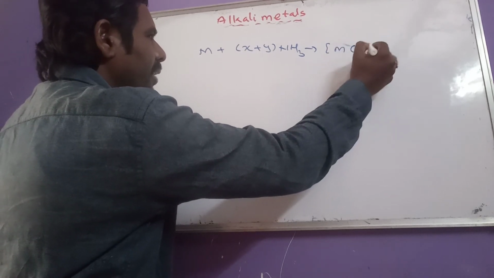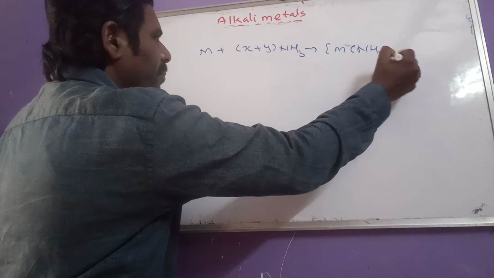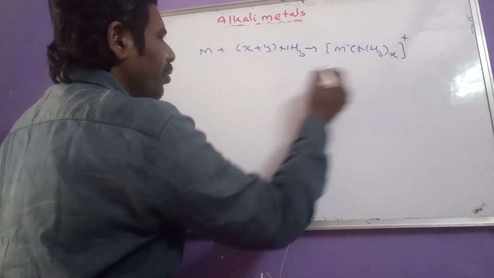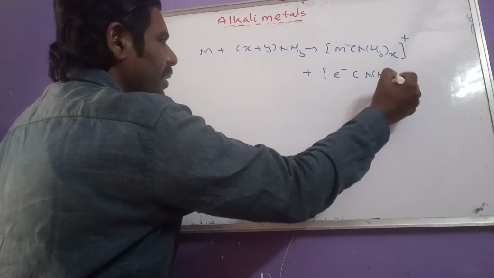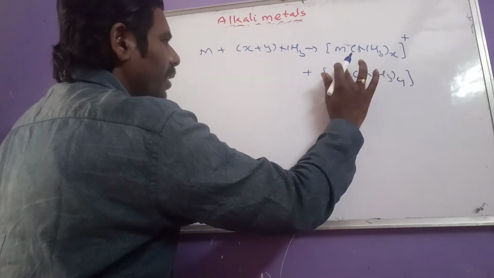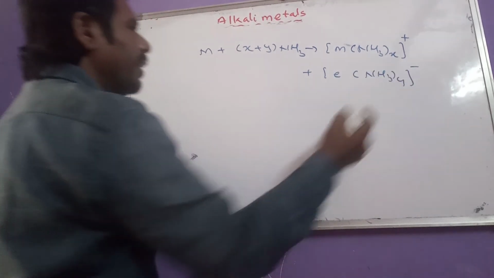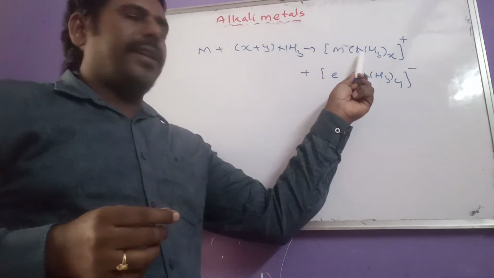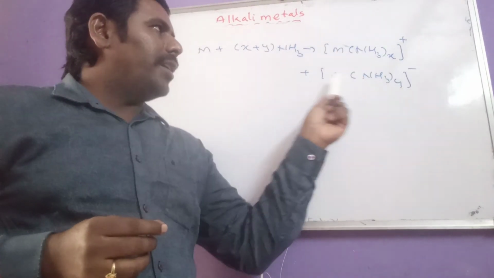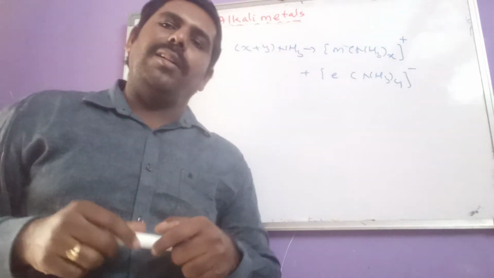That cation is surrounded by some ammonia molecules, and the electron is also surrounded by some other ammonia molecules. These are called ammoniated cations. These are called ammoniated electrons.